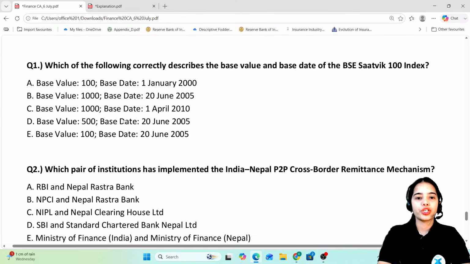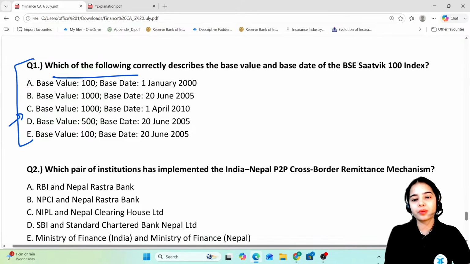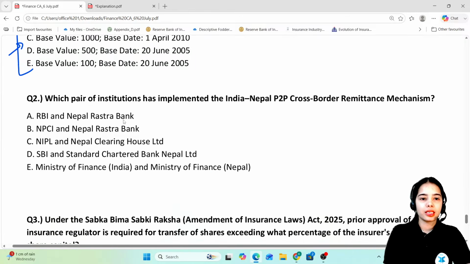Now this is the first question. I hope you will be easily able to answer this question. Any confusion, anyone? Any confusion in any of the articles? Which of the following correctly describes the base value and base date of the BSE Satvik 100 index? Okay. Next is,